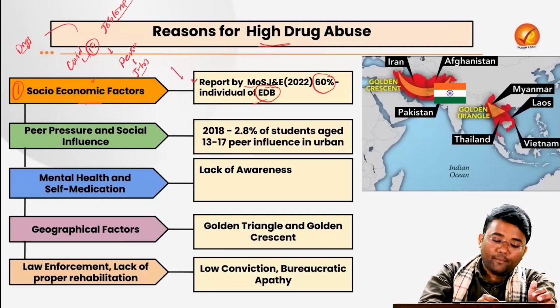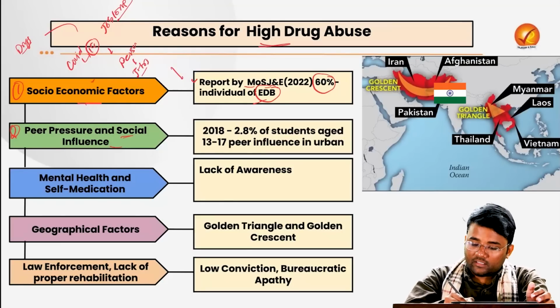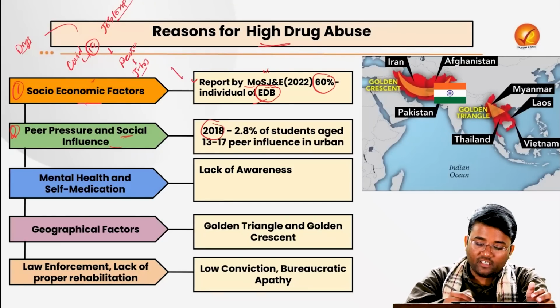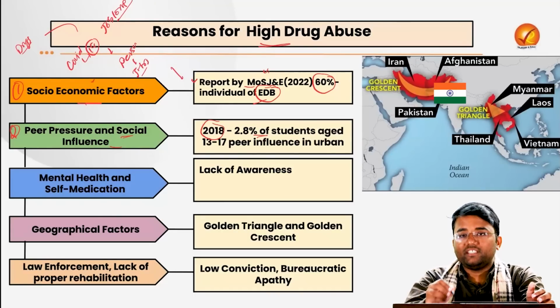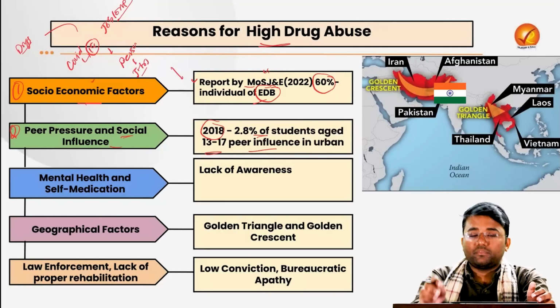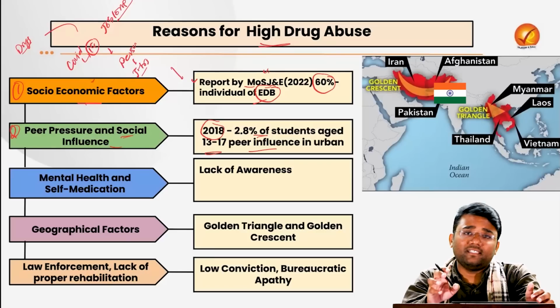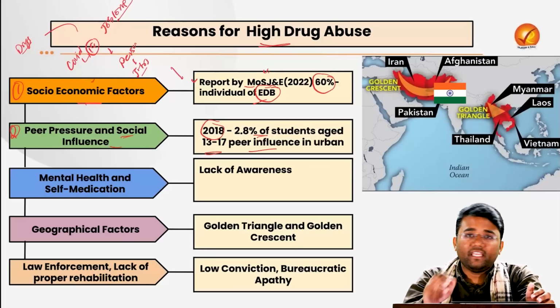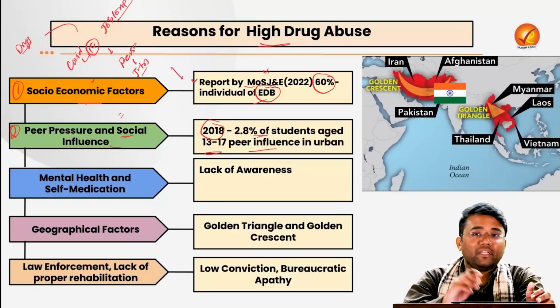Then the peer pressure and the social influence. As per the study done by the Ministry of Social Justice and Empowerment in 2018, 3.8% of students aged between 13 to 17 are influenced by their peers towards getting attracted to drug addiction in urban areas. And this peer pressure plays a very important role.